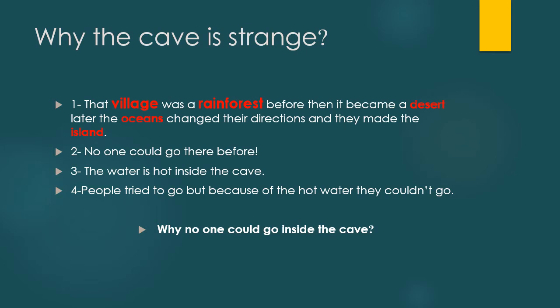It means when you go inside the cave, step by step, when you go forward, it becomes very hot and you can't continue. Many people try to go to this cave, but because of the hot water, they couldn't go.